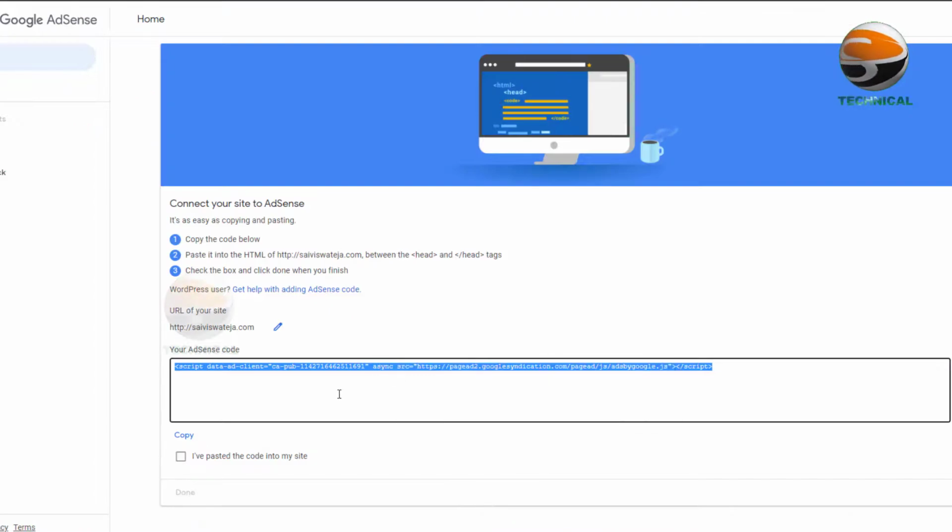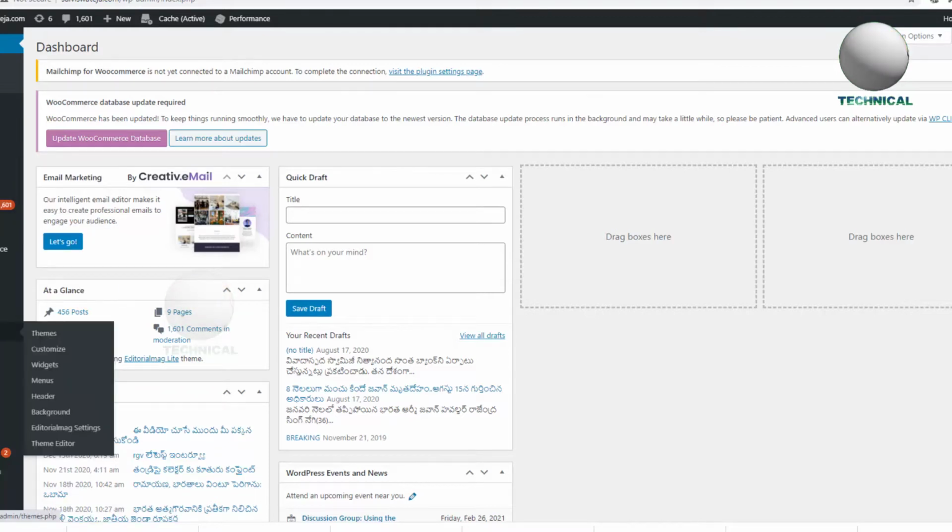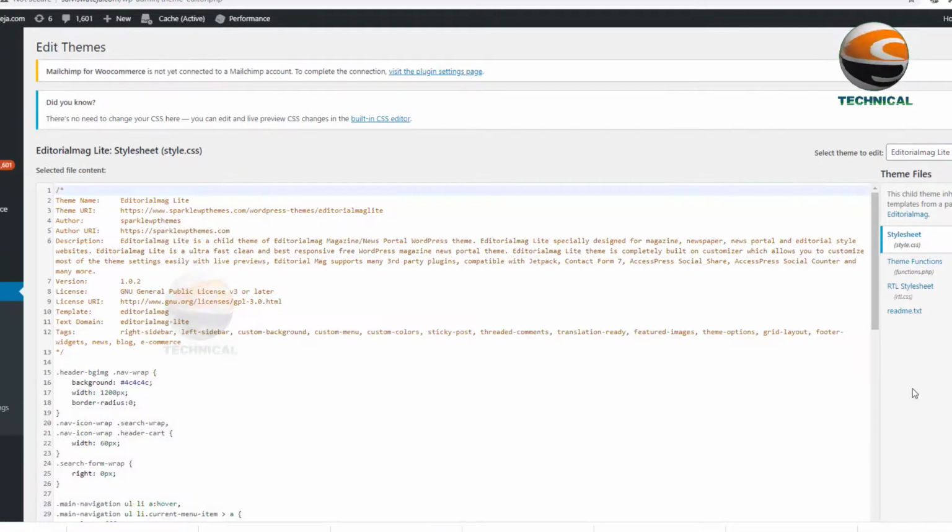Copy this code and go to your WordPress site. Open Appearance and click on Theme Editor. And click on Style Sheet. You will get many options, and click on the theme header.